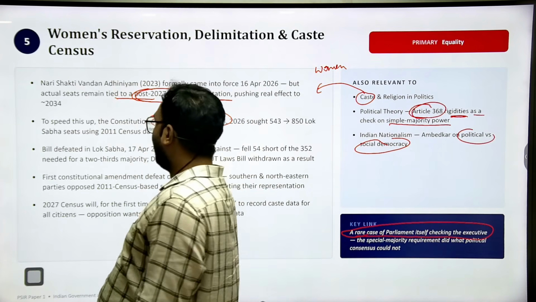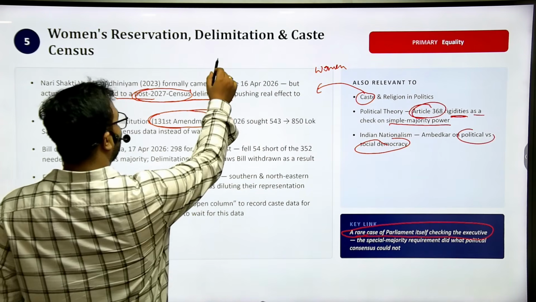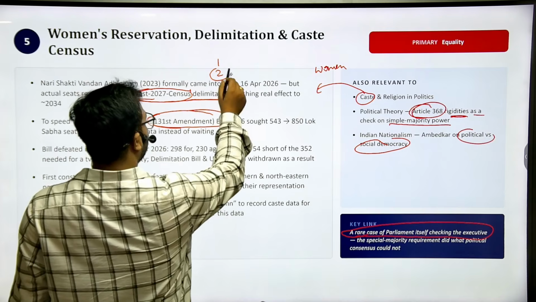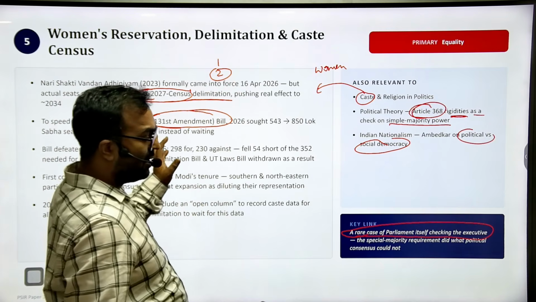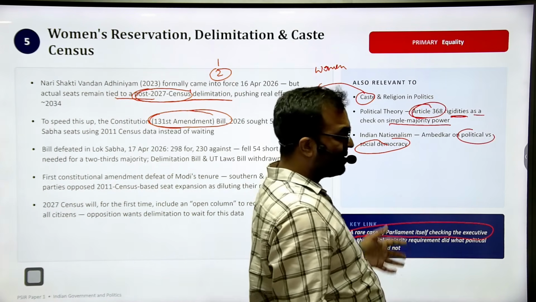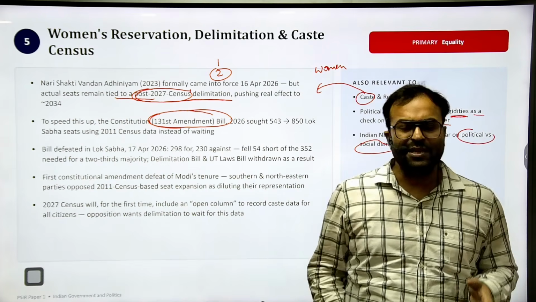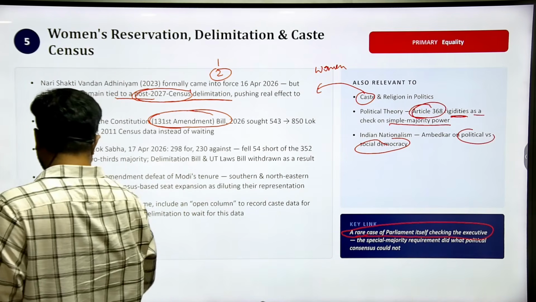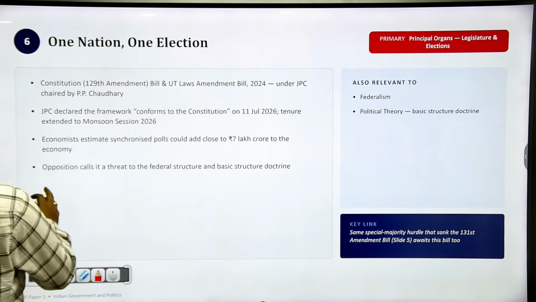So there are two kinds of stuff. One, the question can directly come, and the other part is the question is not directly coming, but still you can use the topic somewhere as an example in your answers. So the second is always valid, and you can definitely use that. So that is topic number 5.